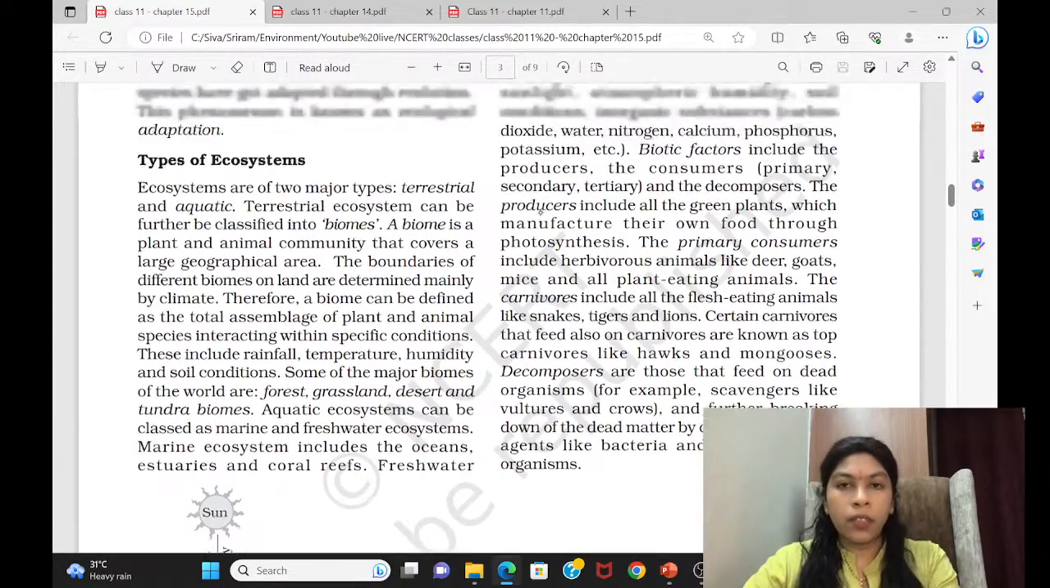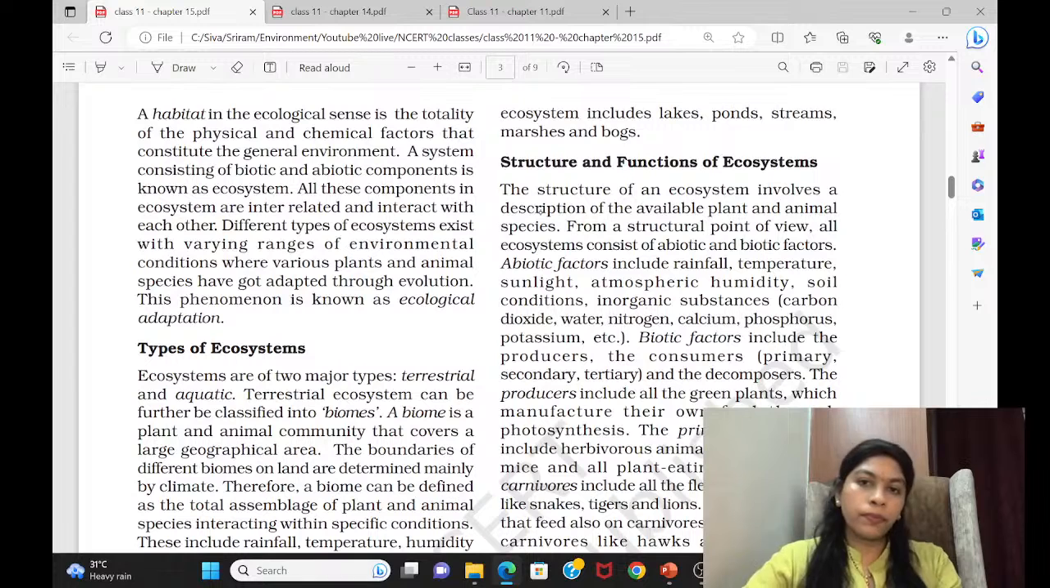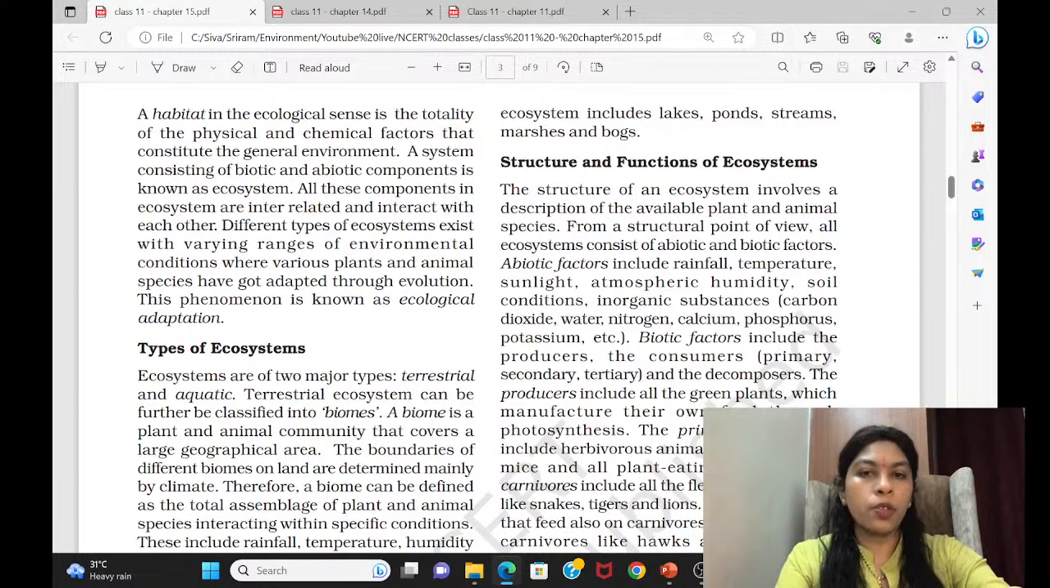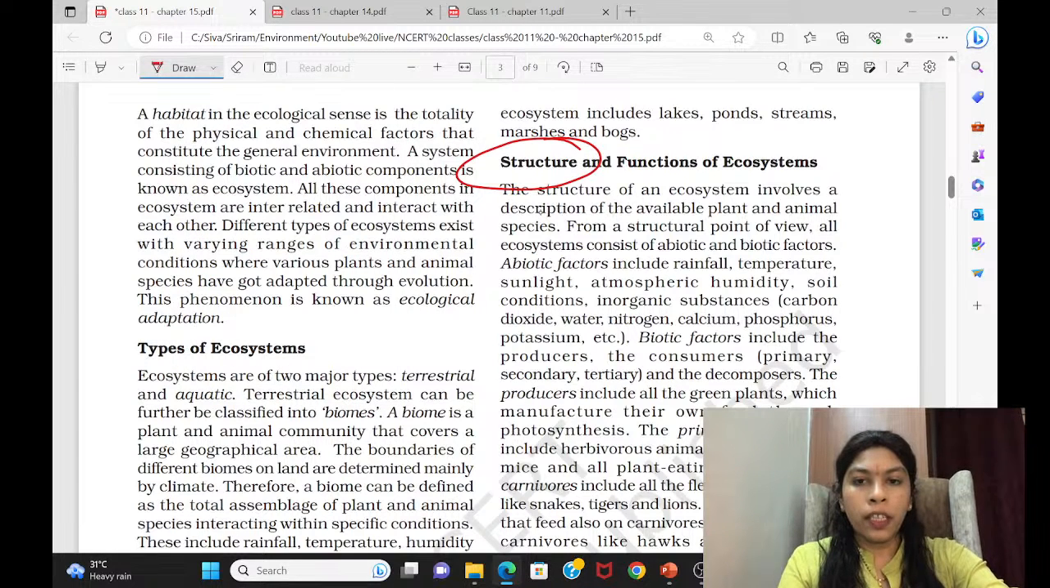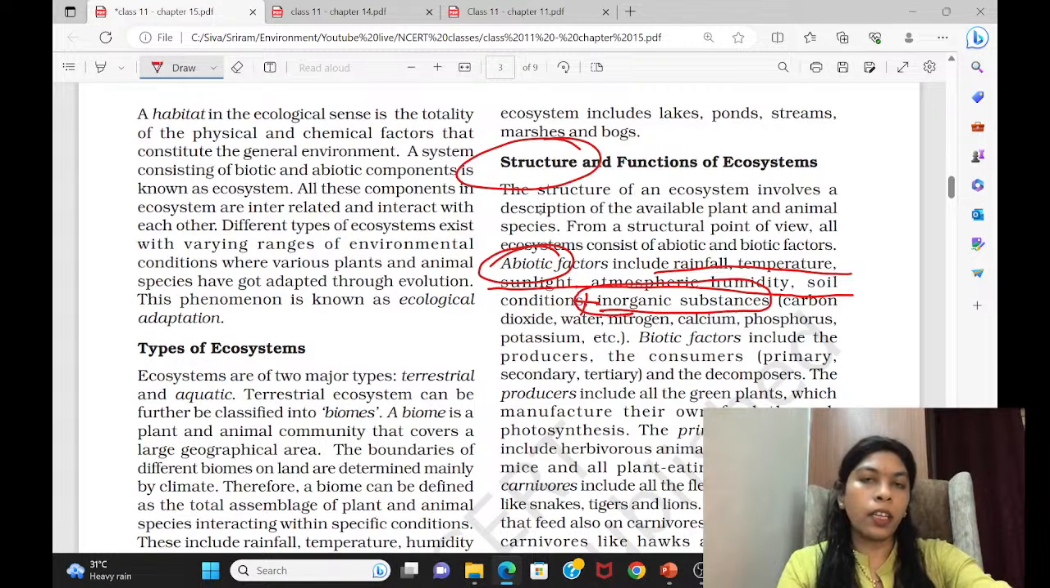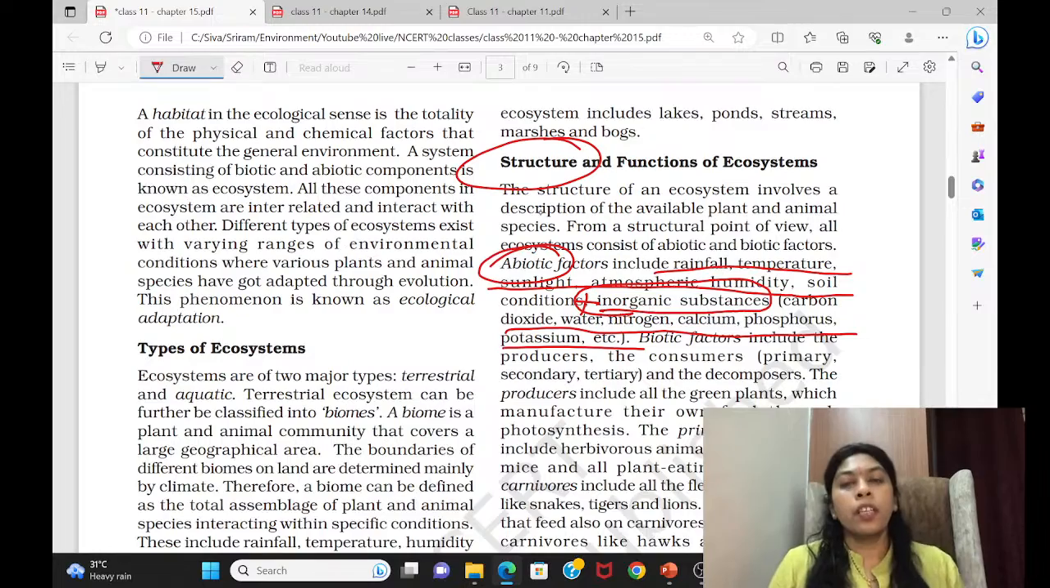In that, for structure, I gave a formula that the structure of ecosystem consists of both biotic as well as abiotic factors. In the abiotic, we usually mention rainfall, temperature, sunlight, humidity, soil, all these. Along with this is important, so you can also write it as a separate component, inorganic substances, like the carbon dioxide, water, nitrogen, calcium, phosphorus, potassium, etc.